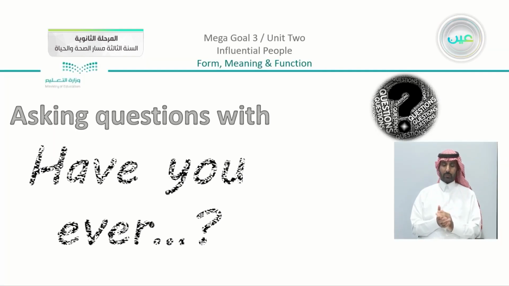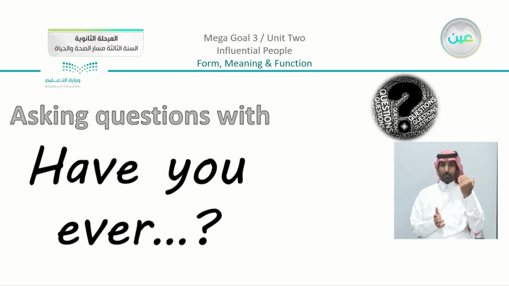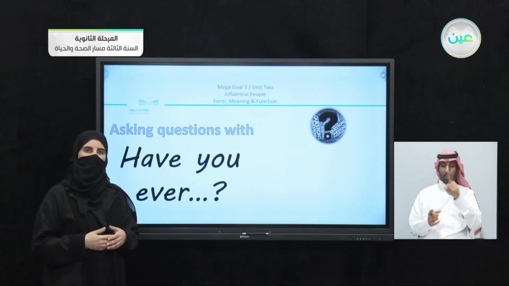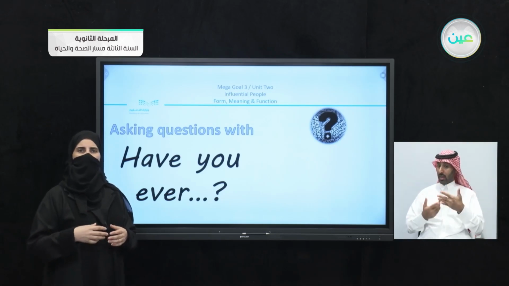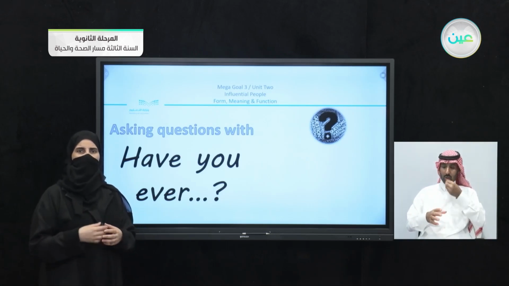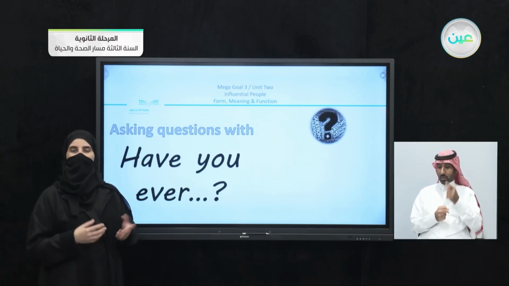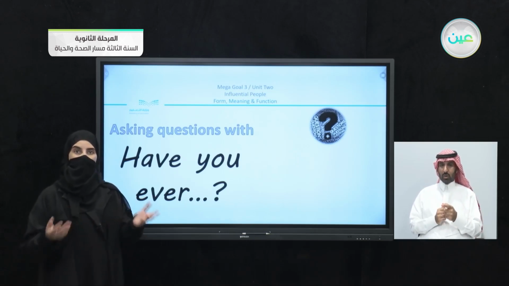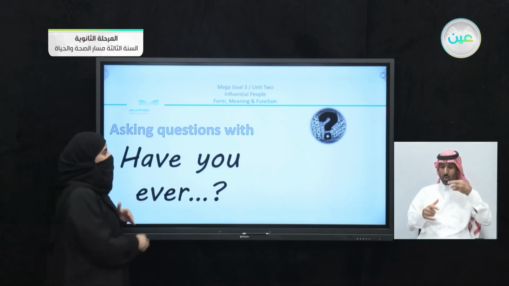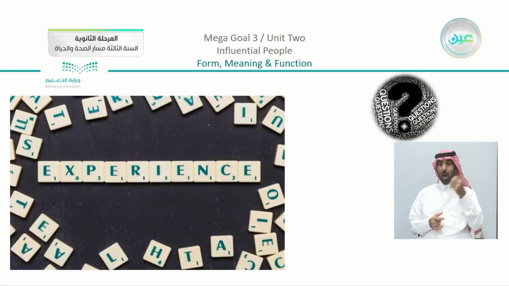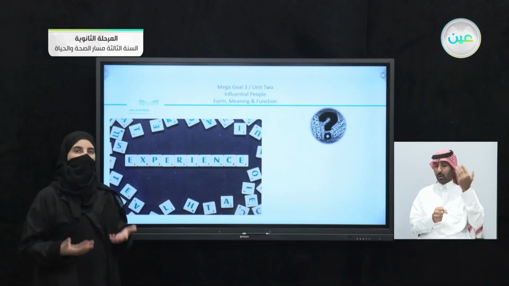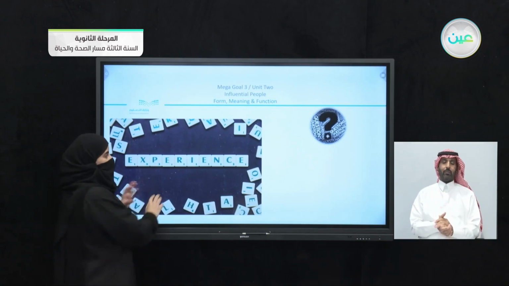Now the different question is, have you ever? So also we have here the present perfect. Have you ever? Now when someone asks you about something, have you ever tried a dish, for example? Let's say, for example, lobster. Have you ever tried lobster? Have you ever done a dangerous sport? Have you ever swam in the ocean? So we have here, I am asking you about experiences. So when you ask someone, have you ever done something, you are asking about the experience of this person in this specific topic.